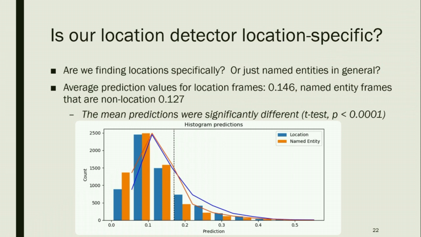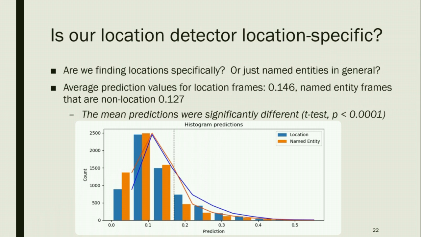As you can see from the PowerPoint, we got a higher mean on the location frames, and we ran a t-test to find out if our model is predicting higher on location frames than on named entity frames. And we found out that it was statistically significant. So we actually found that we are predicting higher on location frames than on named entity frames.